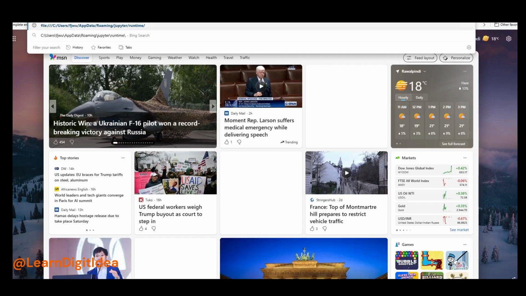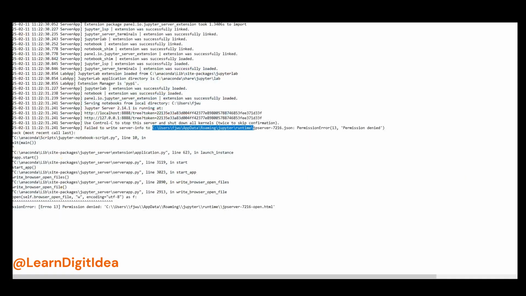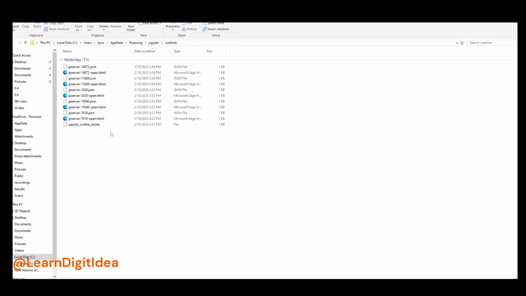and go to the C drive, not the browser. Go to the computer directory and paste it here, and you will get an authorize option. Just press continue. Or again you can make a copy and go to these options.